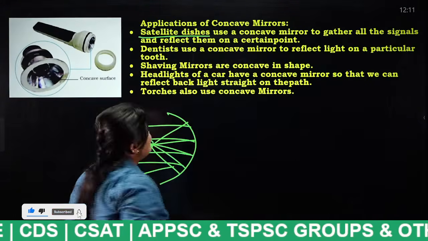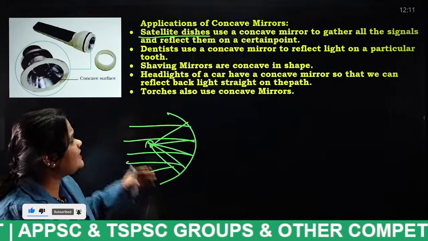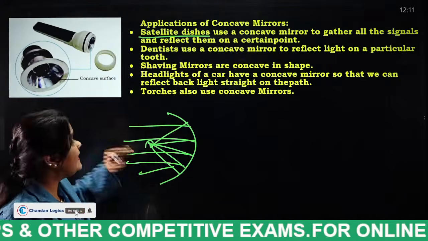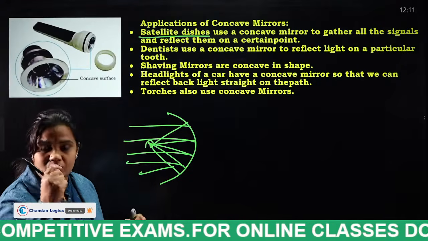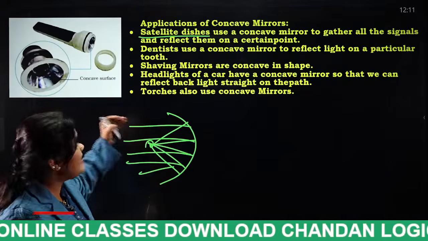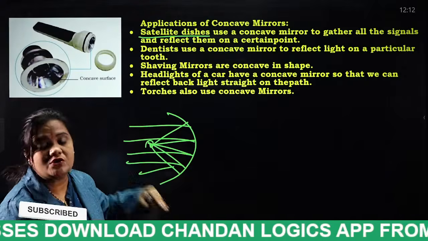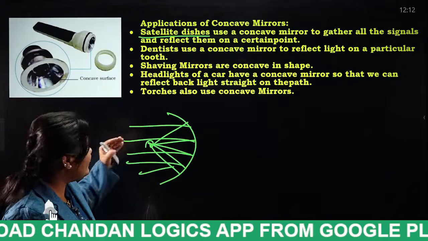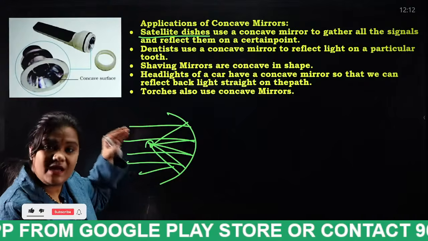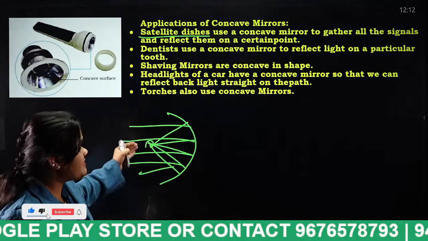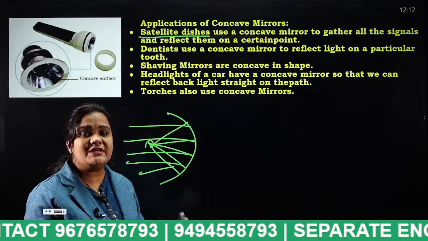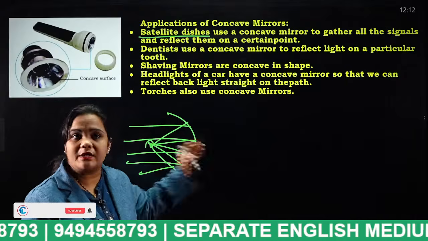Satellite dishes use a concave mirror to gather all the signals and reflect them onto a certain point. Similarly, a dentist uses a concave mirror to check our teeth. Shaving mirrors are also concave mirrors. The headlights of a car also have a concave mirror, and torches also have a concave mirror. Very important: these are the applications of concave mirror.